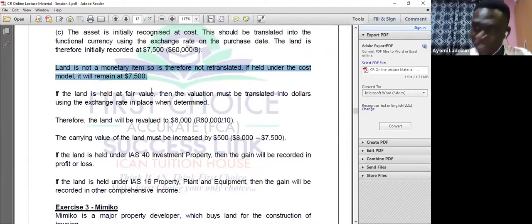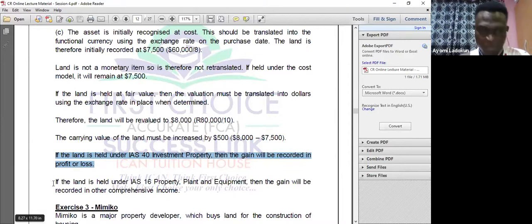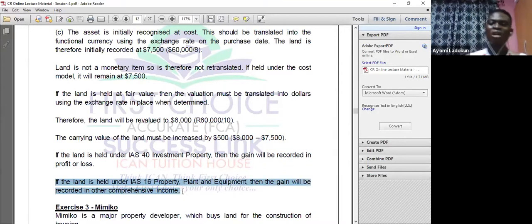Now the second part, because it's held at fair value, what do you do? You now do 80,000 divided by 10. Can you see the exchange rate at the year end? So you have 8,000. There is an increase between the initial translation, which is 7,500, and the new 8,000. So you debit the asset with 500, increasing it to 8,000. Now if land is held under PPE, you take the gain to profit or loss. If it is held under investment property, you take it to OCI because it's a gain. It's very, very simple.